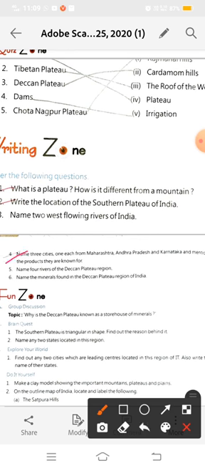Name three cities, one each from Maharashtra, Andhra Pradesh and Karnataka, and mention the product they are known for. Firstly, Maharashtra. The famous city of Maharashtra is Nagpur, and Nagpur is famous for oranges. The second state is Andhra Pradesh. The famous city is Nellore, which is famous for mica. Mica is a non-metallic mineral which is used in electronic items.